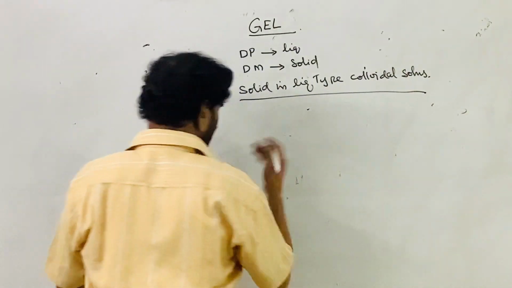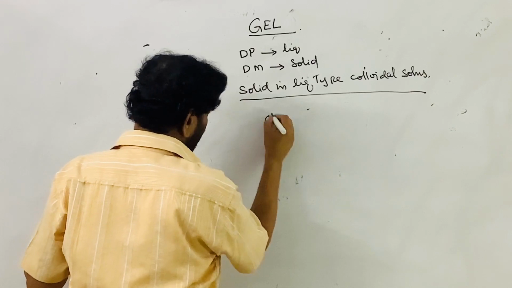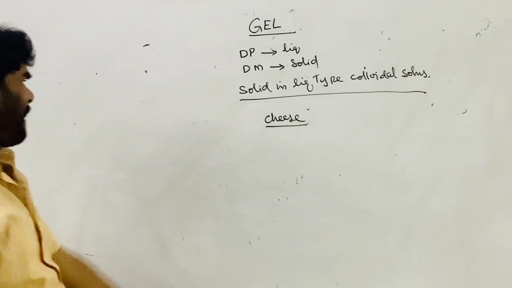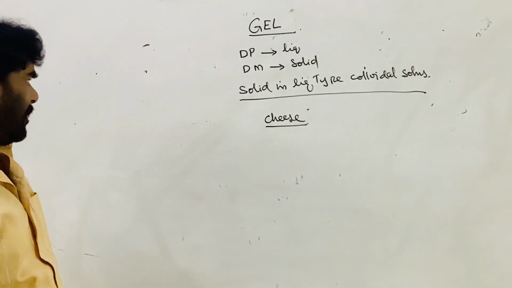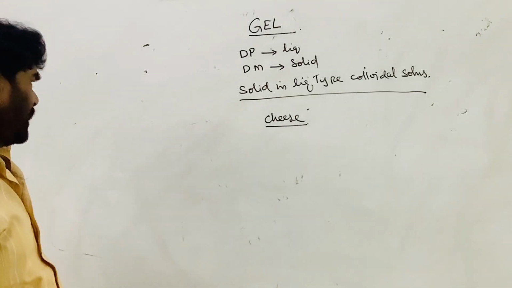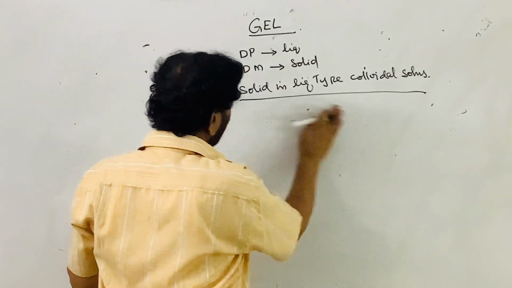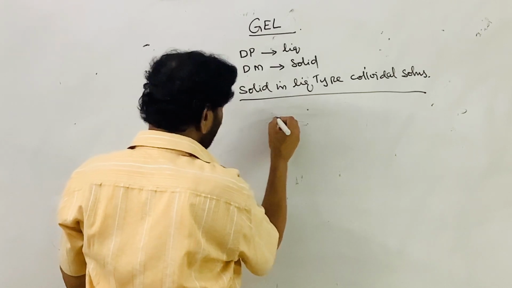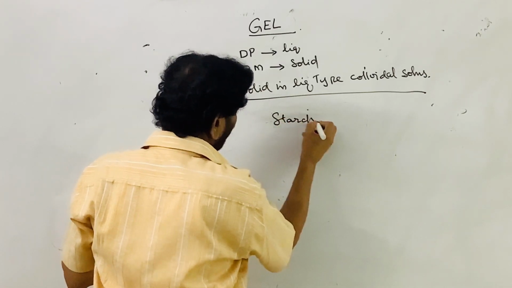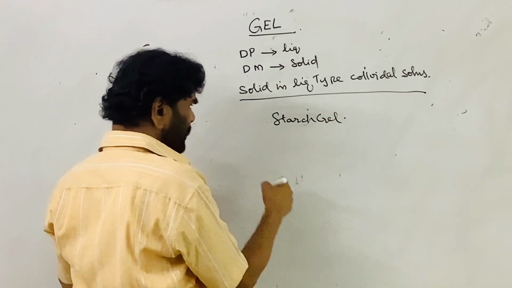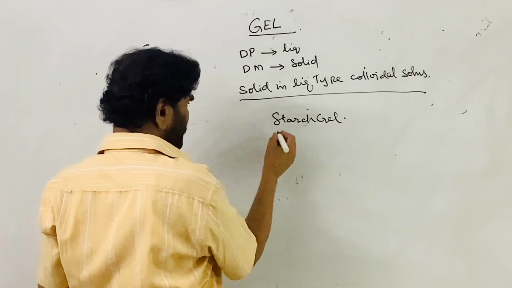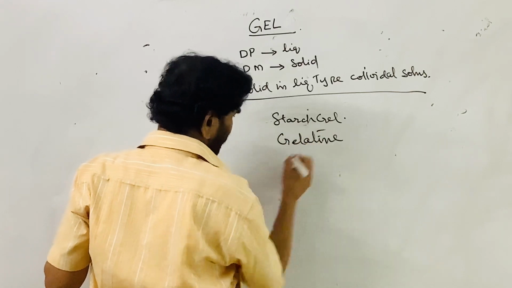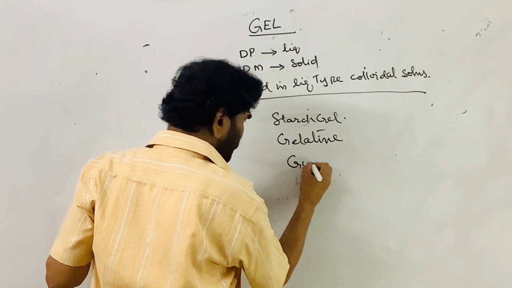These are nothing but your cheese. Cheese is an example of a gel, or instead of this, agar or starch gel, and you can take gelatin, a gel prepared from gum.